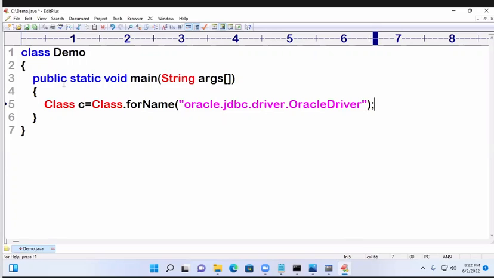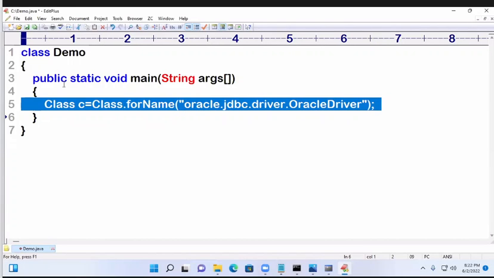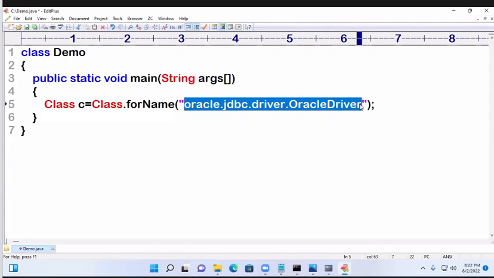After loading a driver, will this forName method throw an exception? Yes. Which exception? ClassNotFoundException. If this driver class is not available in your system, then ClassNotFoundException comes. If this driver is available, it is loaded. If not available, the exception comes. Already you studied 2 types of exceptions, checked exceptions and unchecked exceptions. Which type of exception is mandatory to handle? Checked exception.